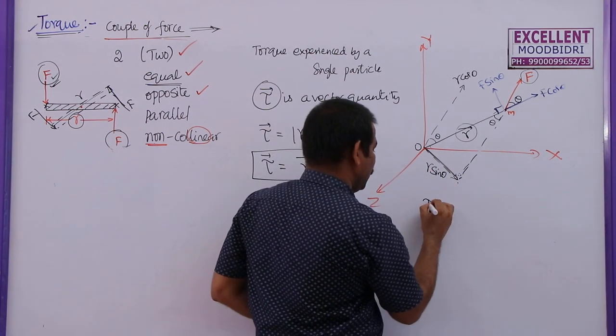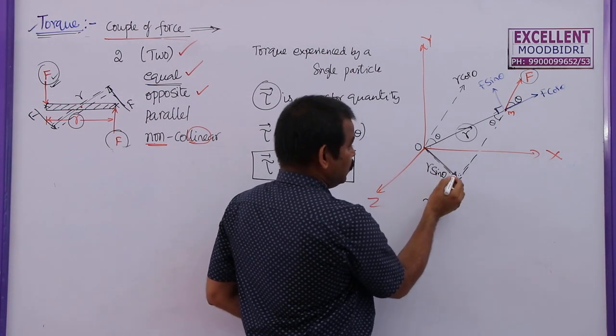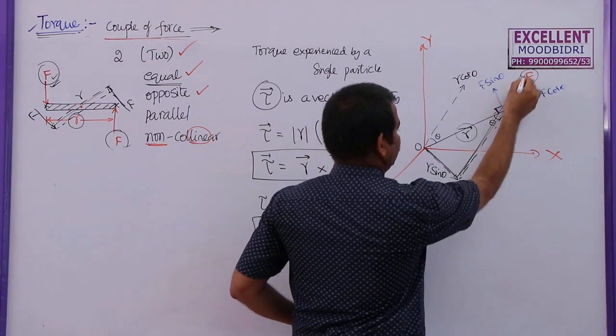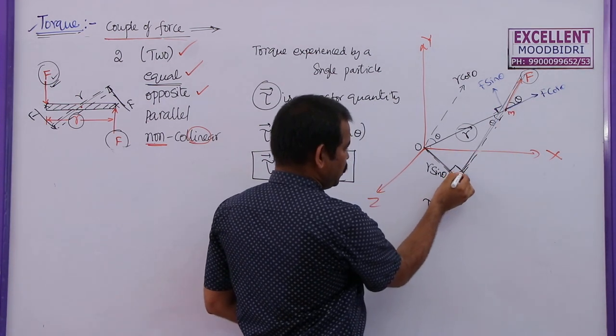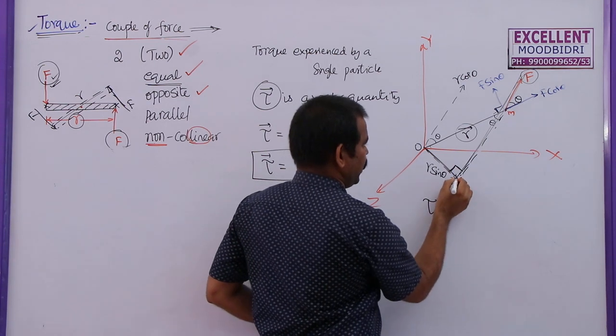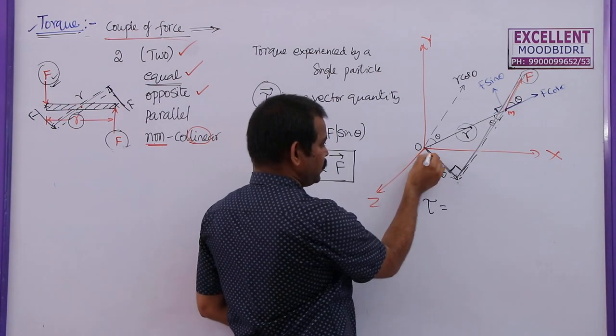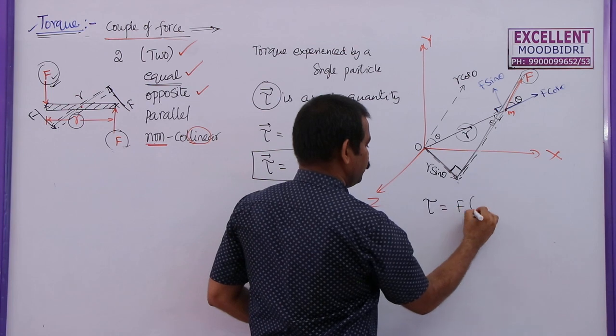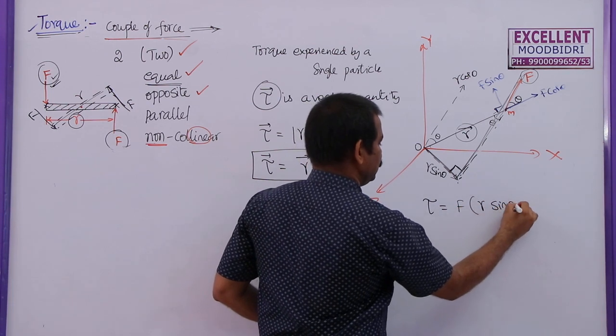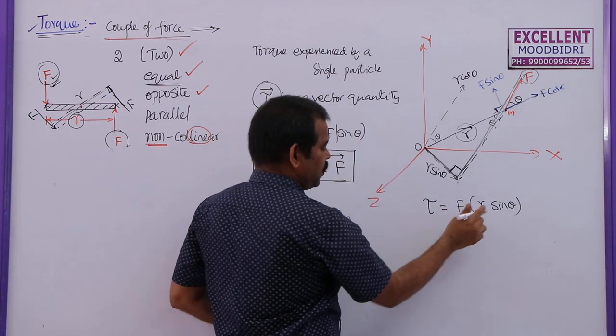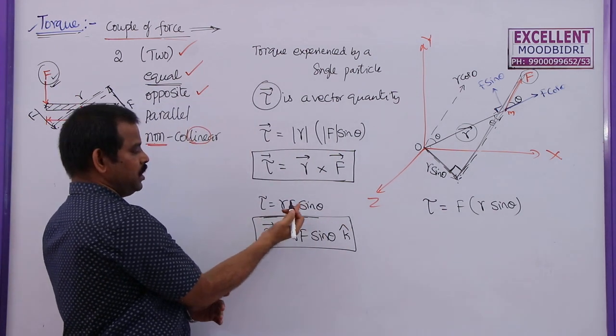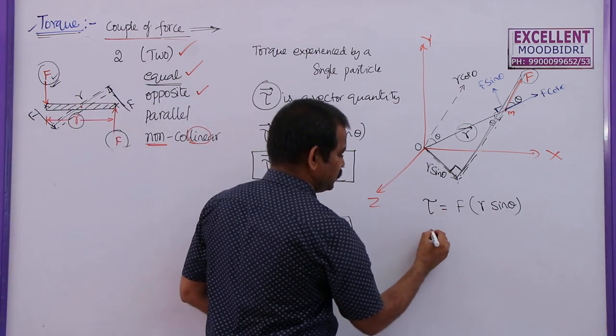Here torque can be written as follows: this is the direction of the force vector and these two are perpendicular to each other. So what am I going to write? Force vector into the perpendicular vector, which is R sin theta. So F into R sin theta. So torque tau is equal to FR sin theta. Here I got RF sin theta, and here also I am going to get RF or FR sin theta.